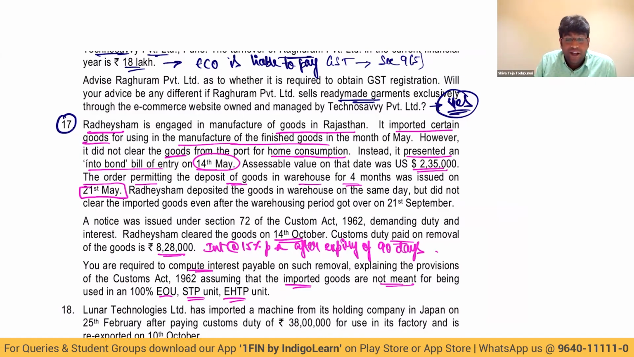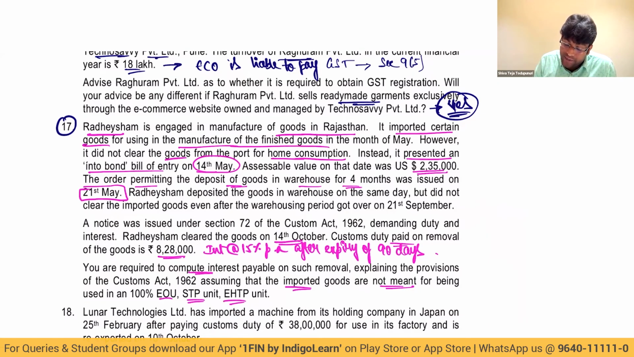The 91st day will be calculated from when, sir? When is it deposited? When is the order passed? The order was passed on 21st of May, my dear friends. So from 21st of May, what is 90 days? May 10 days, June 30 days, July 31 days. Total how much? 71. 90 days in August, so the 90th day will complete there.